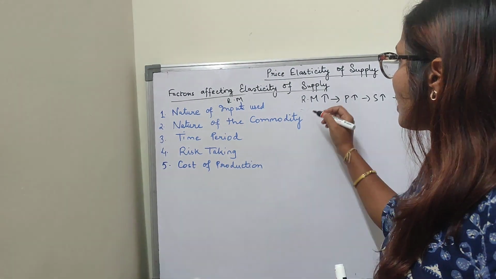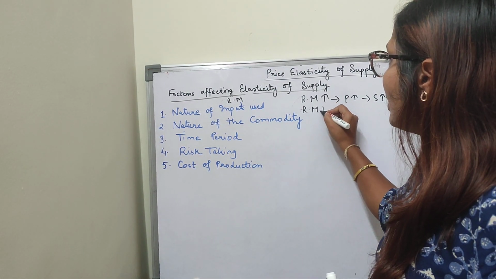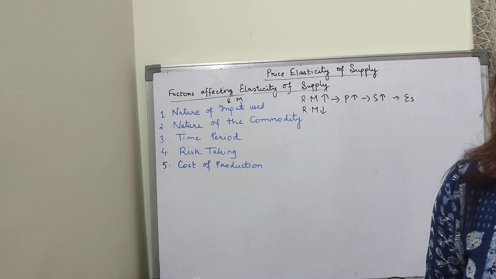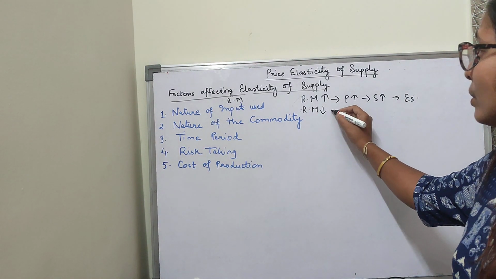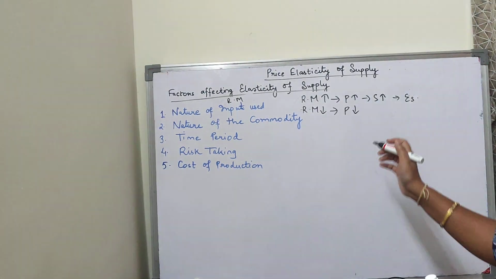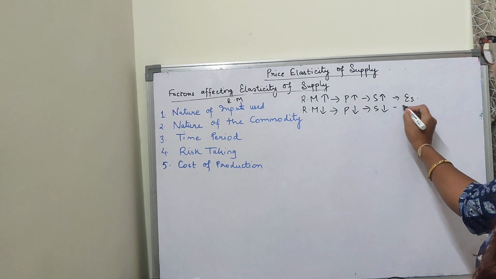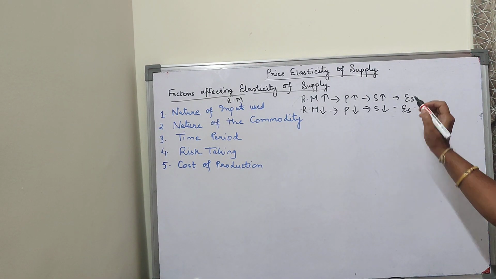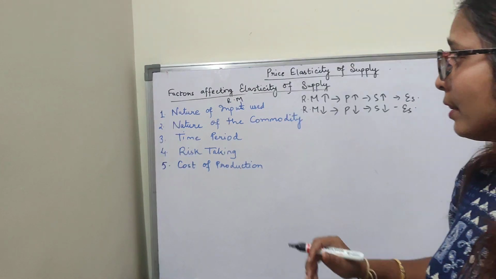And vice versa, if raw material is not easily available in the market, there is a shortage of the raw materials, what happens? Producer thinks of producing less. When he thinks of giving less production, supply is also less. Thereby we can say that supply is inelastic. That means there is no change in the supply. Clear children? First point, I think so.